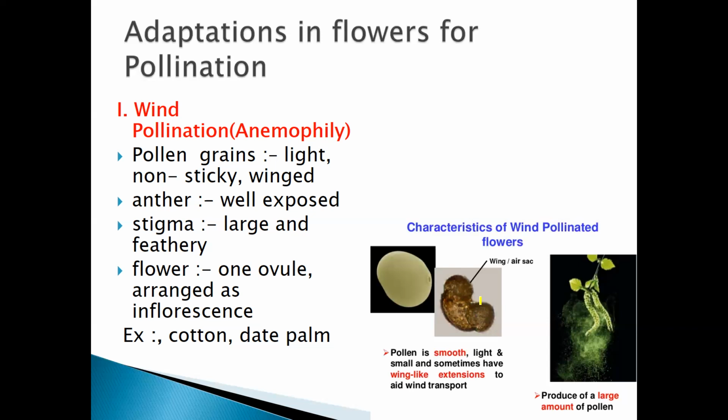So now you need to remember, in wind pollinated flowers, pollen grains are lighter in weight, they are non-sticky, and they are winged. And why are they winged? So that they can move from one flower to another flower easily. So pollen grains are light, non-sticky, and winged.